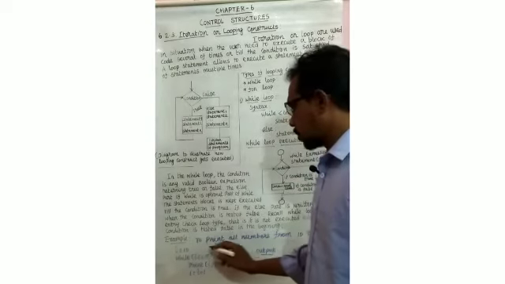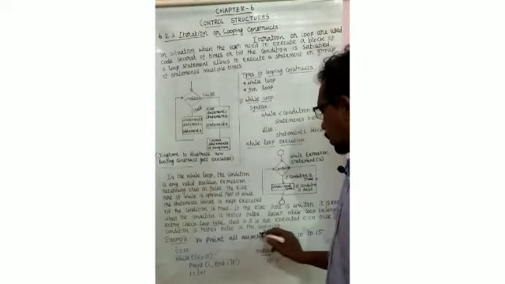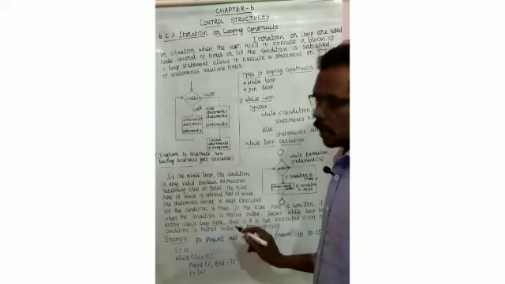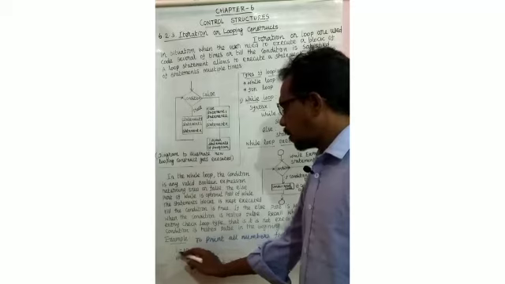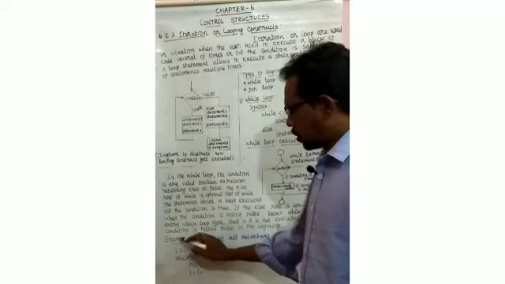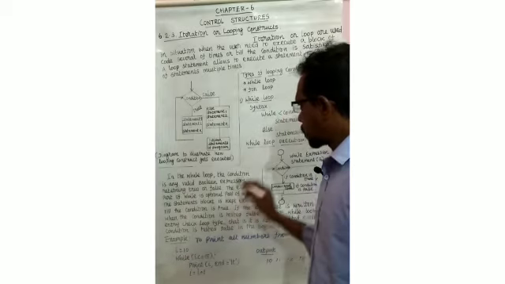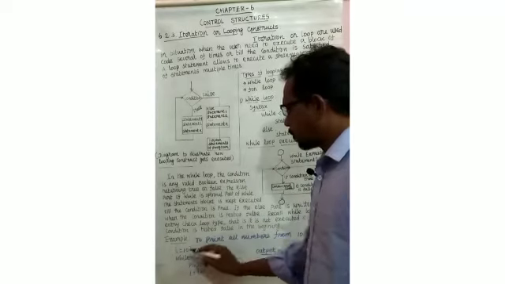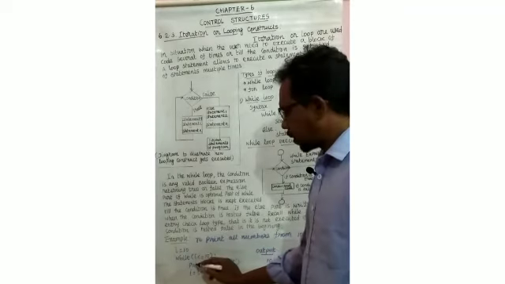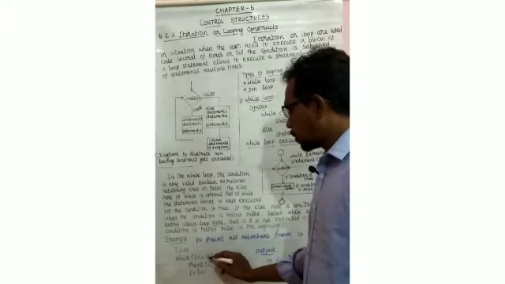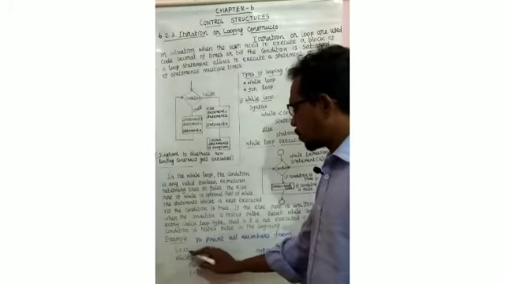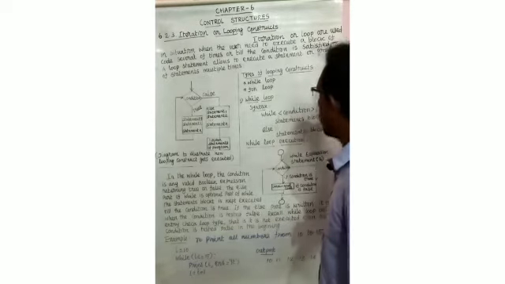Next one is the example: print all numbers from 10 to 15 using the while loop concept. First one, i equal to 10, that is the initialization. Next, according to the syntax we have to follow the word while. Next one is the condition. For the condition we can use the relational operator, so i less than or equal to 15. We have to set the initial value here, so i value is 10.